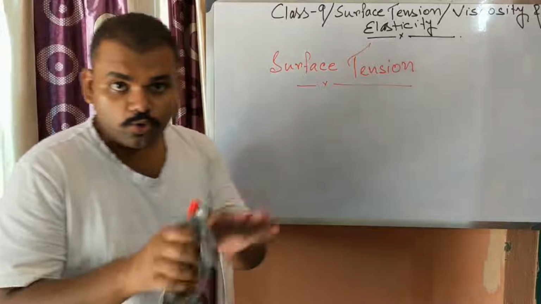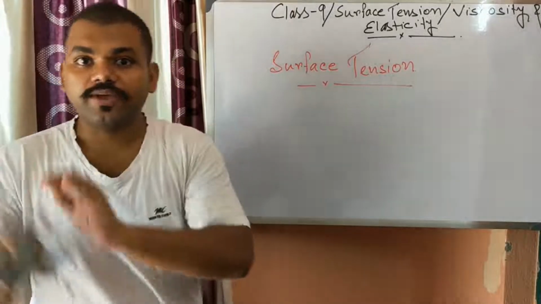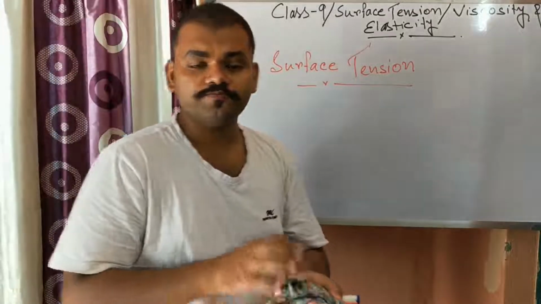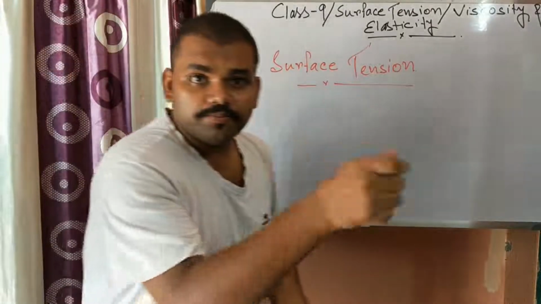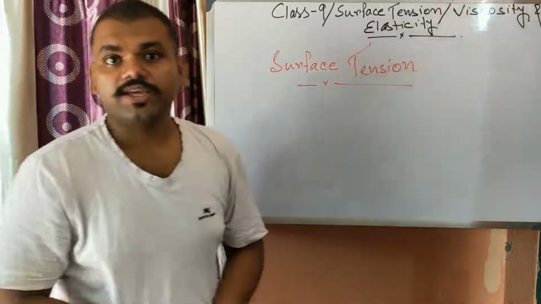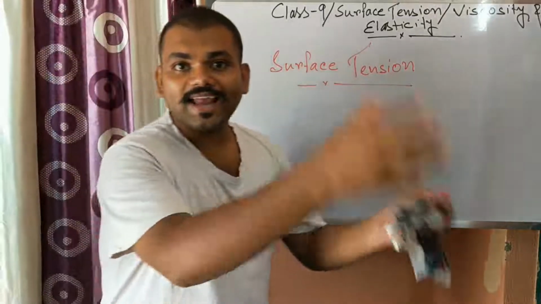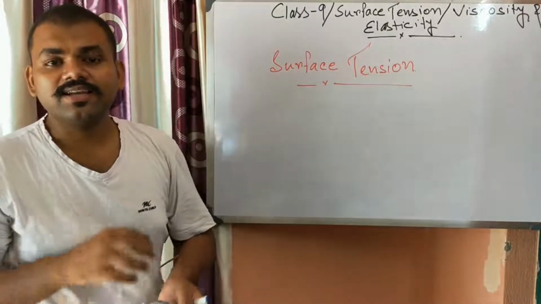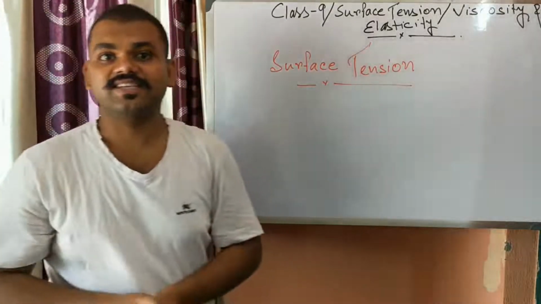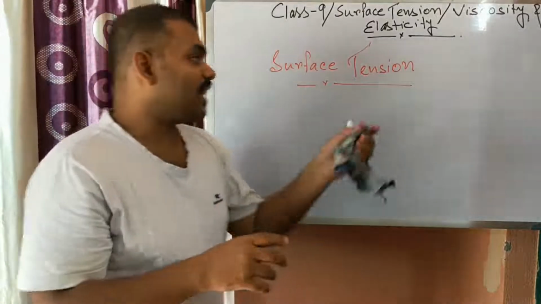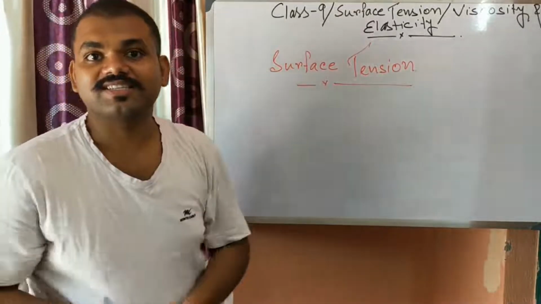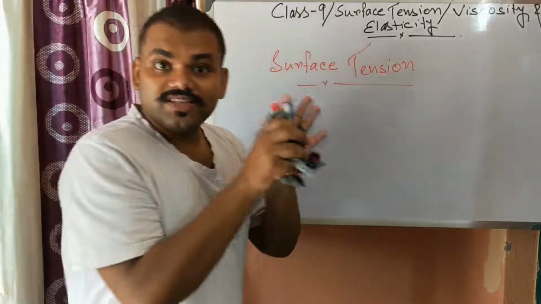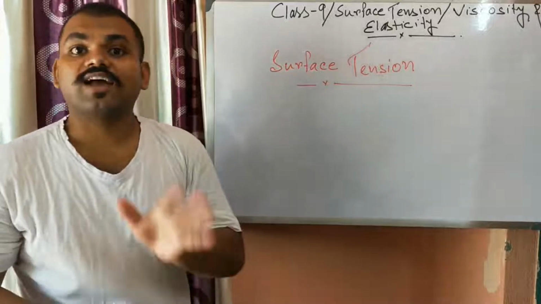To calm down the waves, to decrease their height, they used to make a hole in the barrel so that oil could come out. Whenever the oil spilled over the area, the surface tension decreased, the height of the waves decreased, and the sea calmed down. So this is also an example of surface tension.